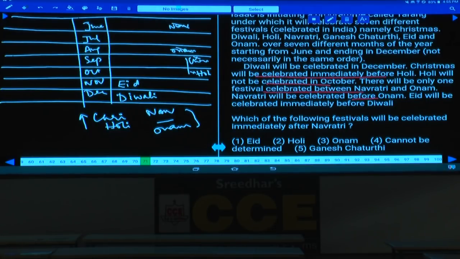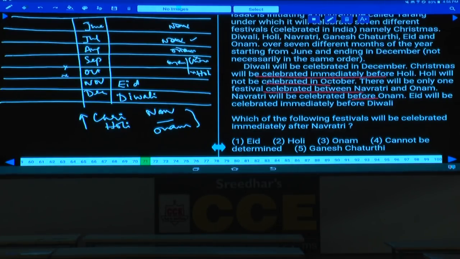And can Navaratri be in the month of July? If Navaratri is in the month of July, then Onam will be in the month of September. Then we do not find two adjacent vacant places. Hence Navaratri and Onam will be these two, and for this one Christmas and Holi is not possible, hence Navaratri cannot be in the month of August. Navaratri cannot be June, cannot be August, cannot be in the month of July. Then let us discuss about this one. What is the other possibility here? Navaratri cannot be in the month of September as well as October, isn't it?